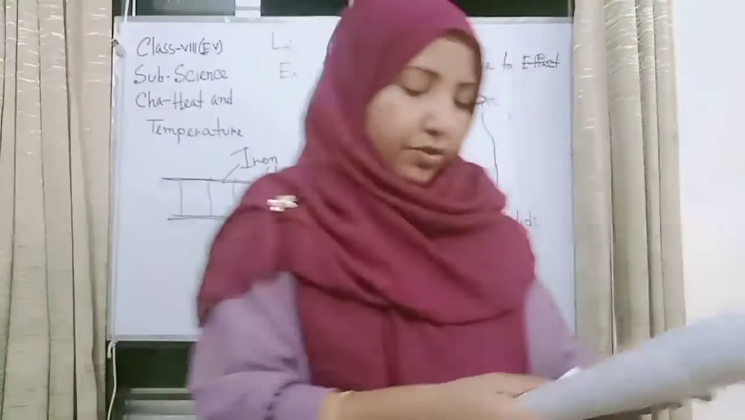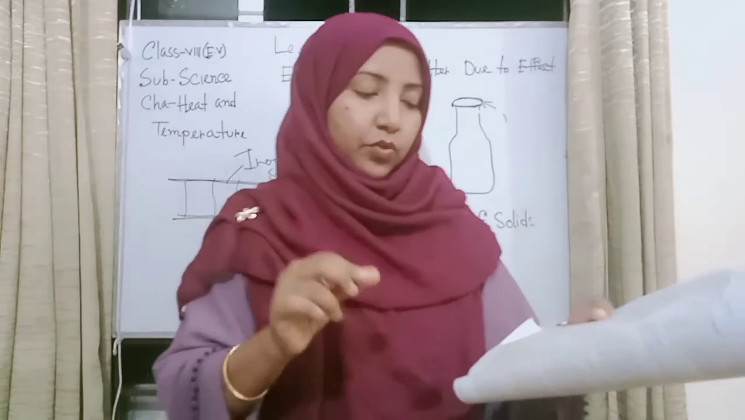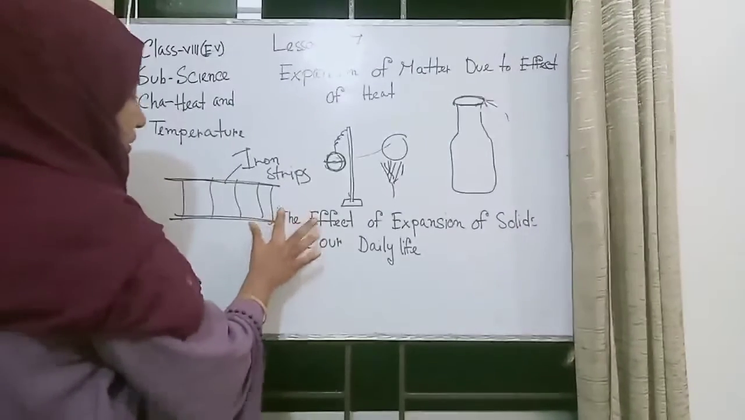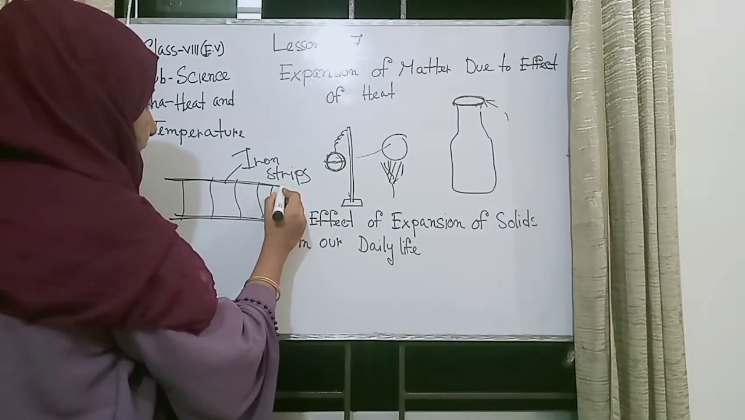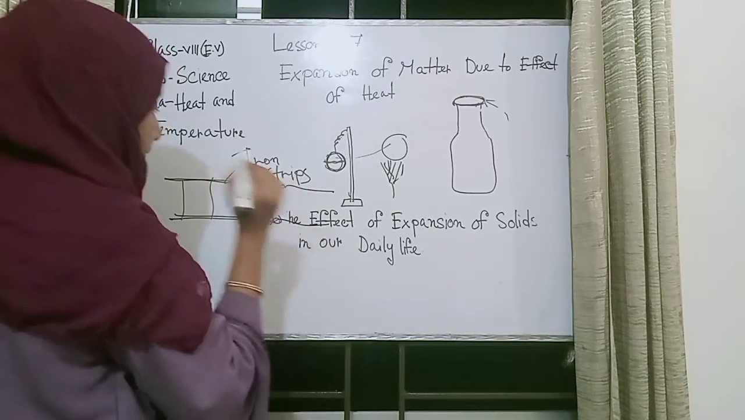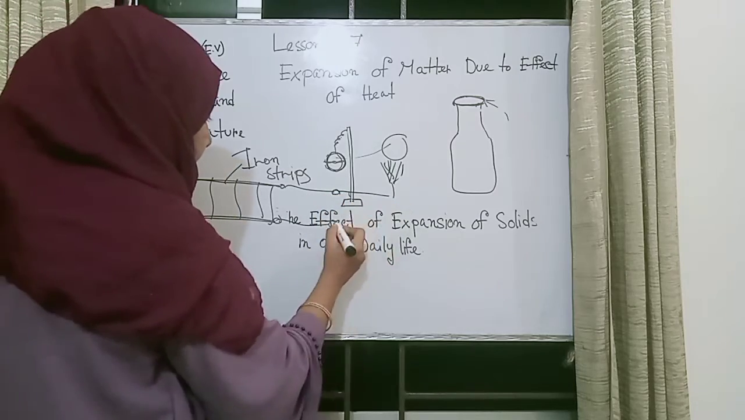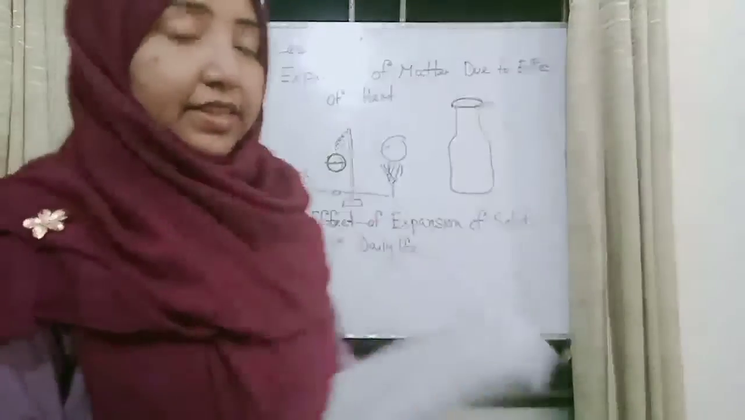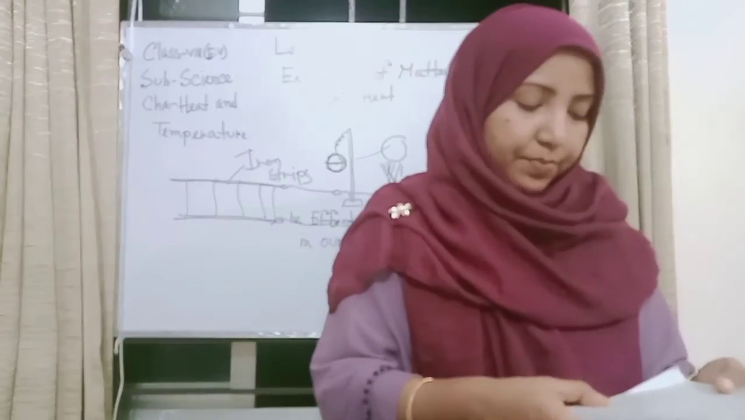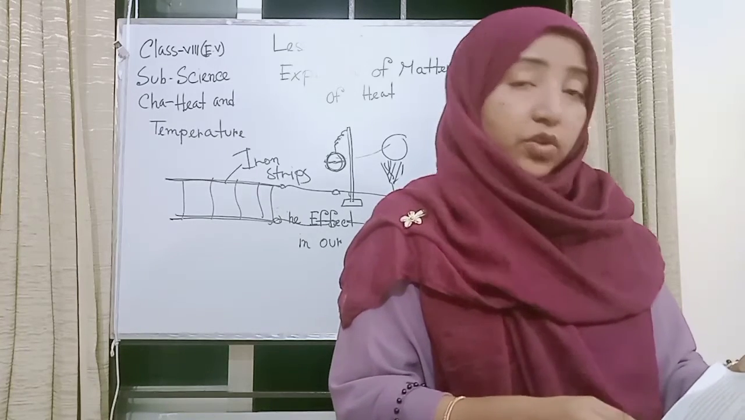You have seen that there is a gap between two consecutive rails of a rail line. This structure is the gap, then the straight structure, then again the gap, and then the straight structure again. You have seen that there is a gap between two consecutive rails of a rail line. What is the cause of it?